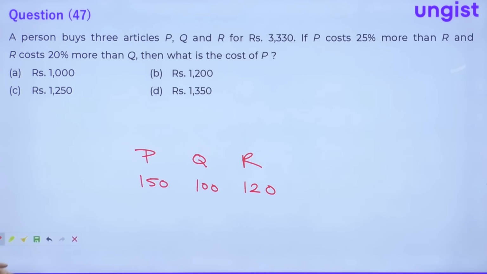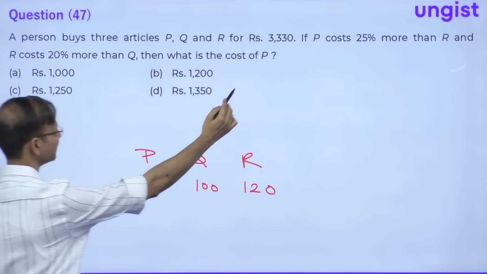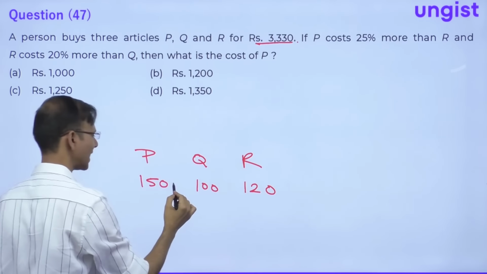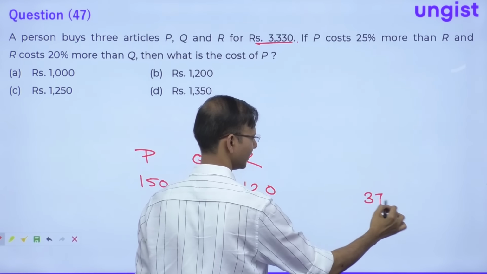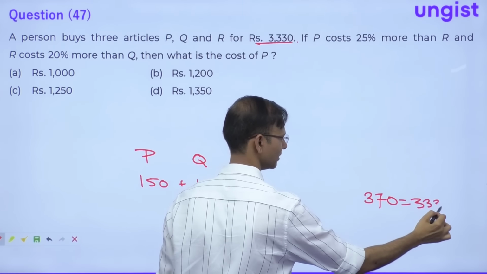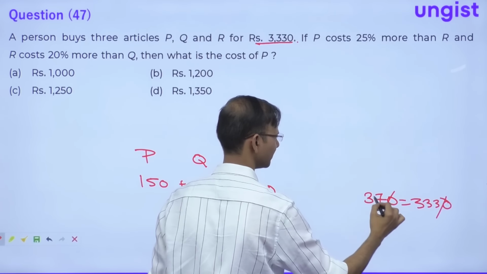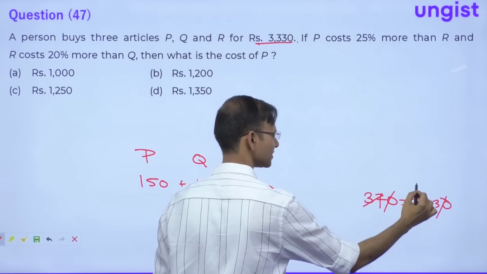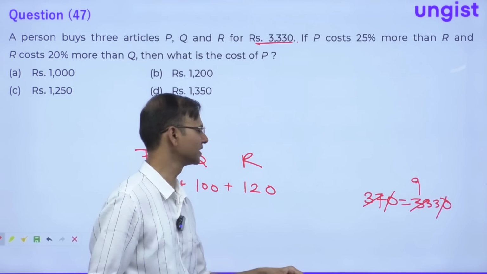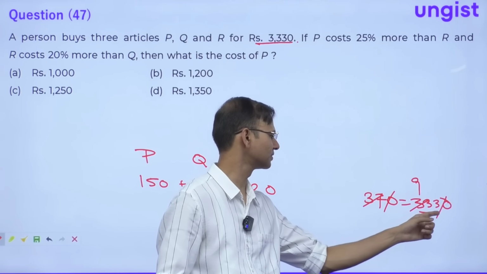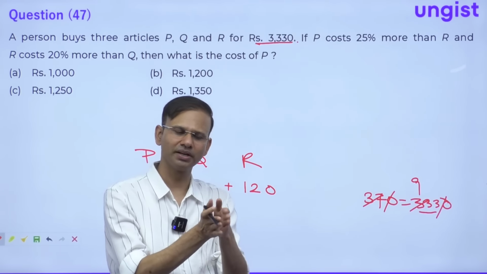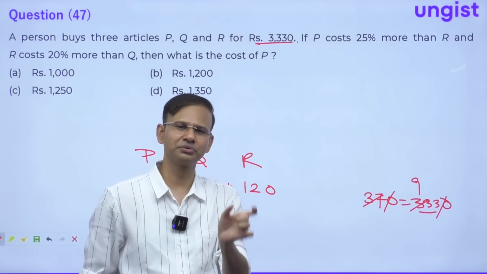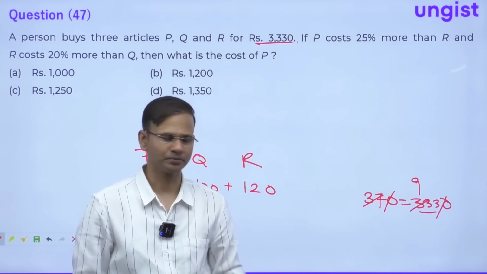Okay guys? Now the question is, the combined cost is 3330. So guys, just add them. According to us, it is 370. Question is saying it is 3330. So obviously this is 9. Why am I saying this is 9? Because this is triple 1 into 3. Triple 1 is 3 into 37 and it is into 3. So 3 into 3 into 37, which is 37 into 9.